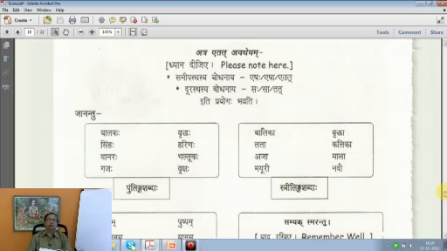It is what we call arbitrary in English. It's arbitrary, and therefore we have to resort to a dictionary or usage. Either by usage you come to know, or by referring to the dictionary we come to know the gender of a particular given word. For example, balakaha is there, boy, masculine. Parvataha, a mountain, masculine.